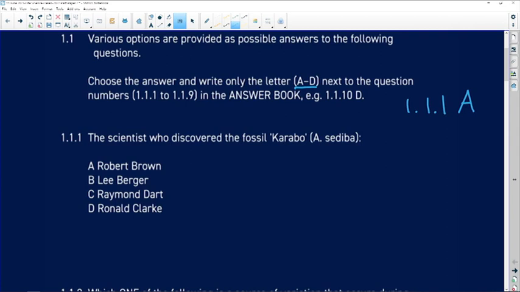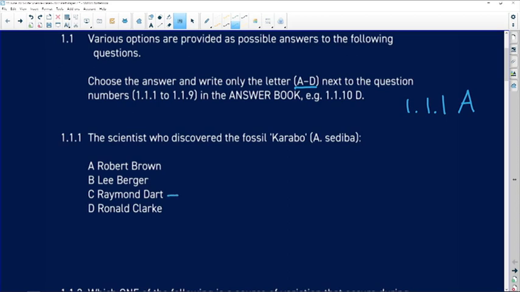Karabo, remember, is the common name or the familiar name of Australopithecus sediba. So who discovered this fossil? Was it A, Robert Brown, B, Lee Berger, C, Raymond Dart, and D, Ronald Clark?